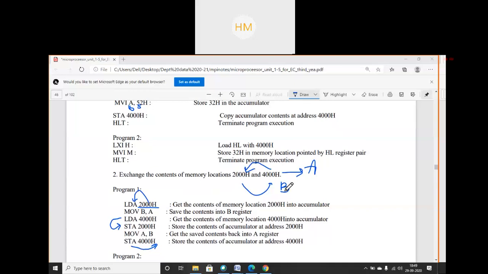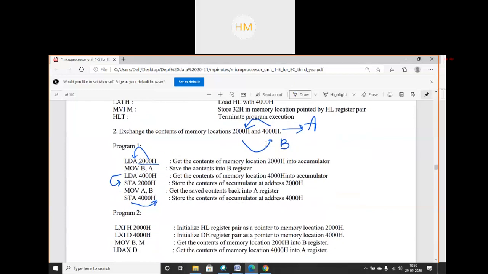If you want to move ahead, I will discuss the next program, or you will try to write the program in your copy. Okay, so you are not interested in writing the program, so we will move ahead.